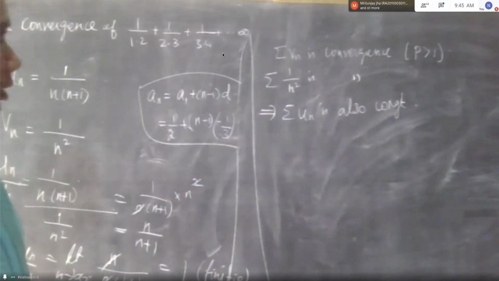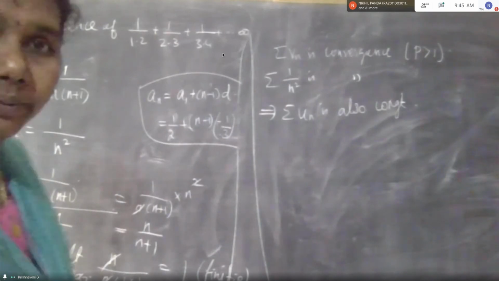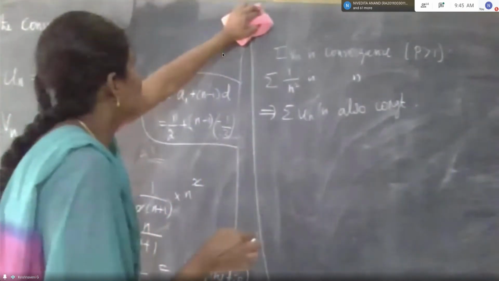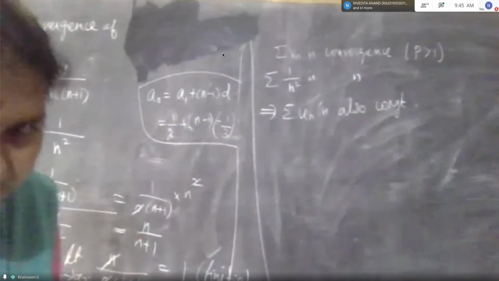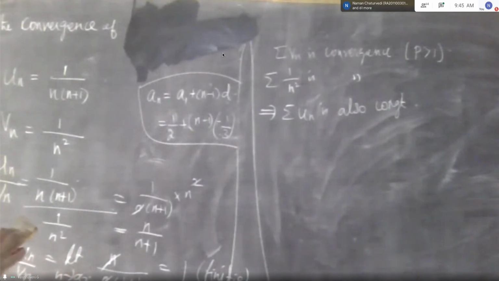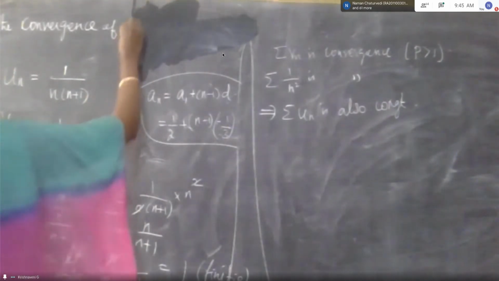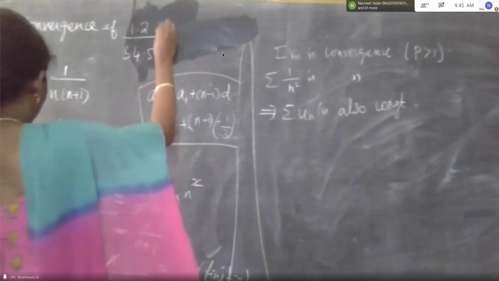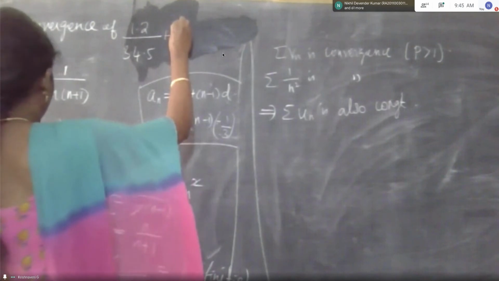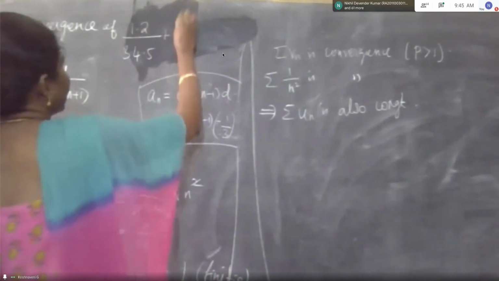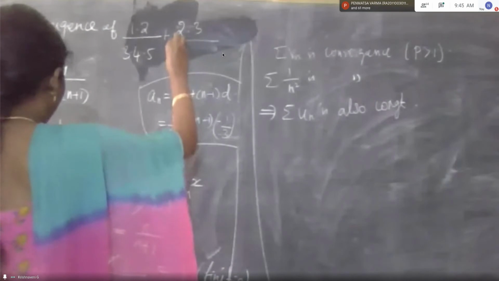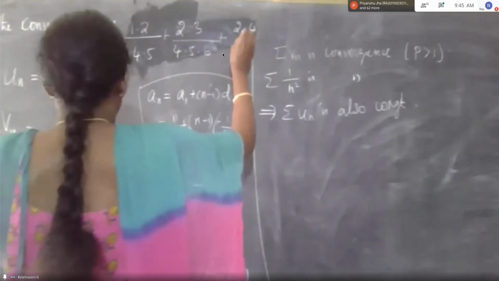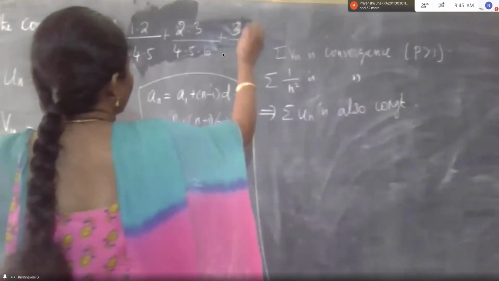Okay. Can I give the next problem? Guys, test the convergence. 1 into 2 by 3 into 4 into 5, plus 2 into 3 by 4 into 5 into 6, plus 3 into 4, and so on.